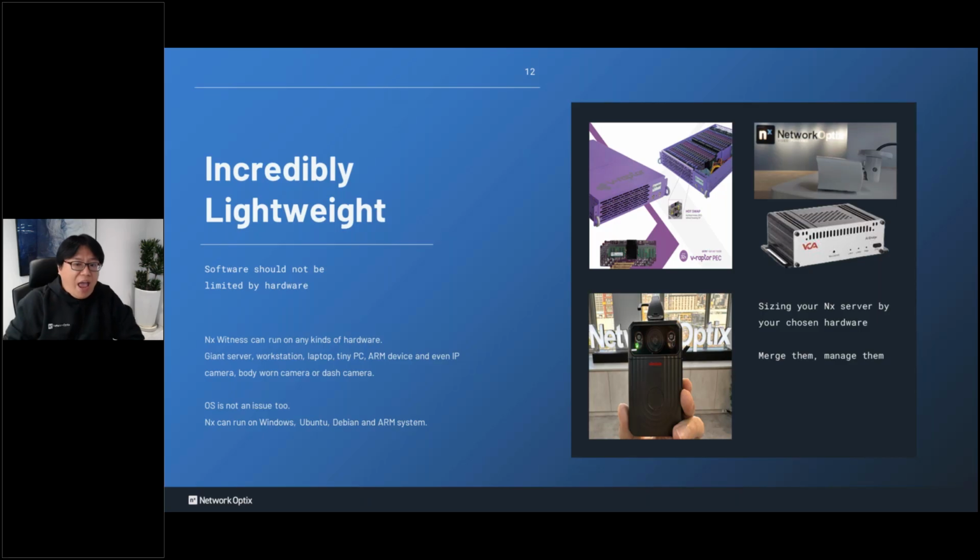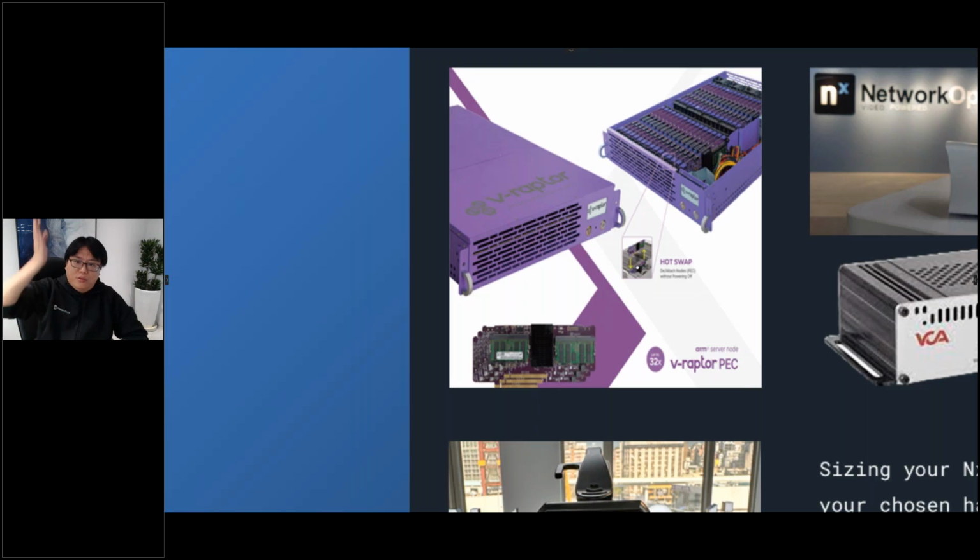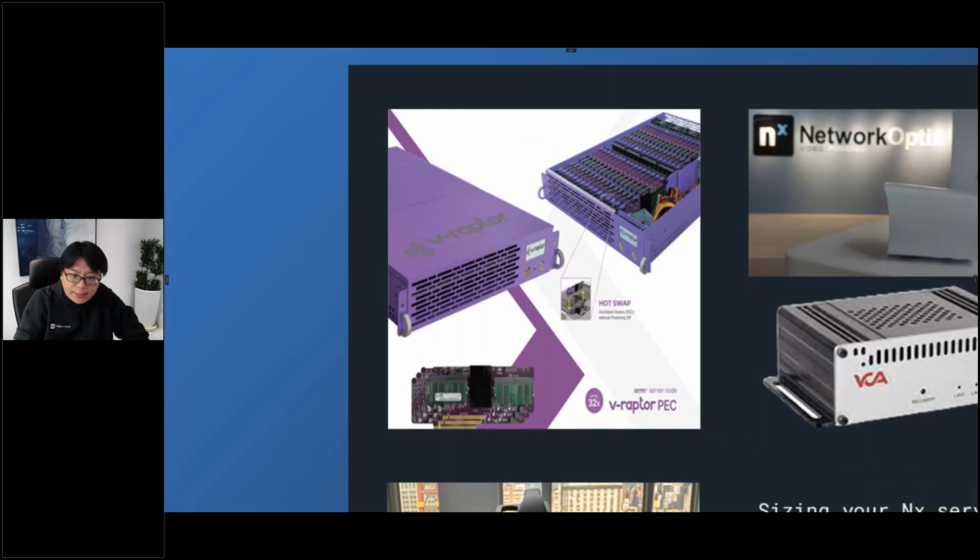We even have a customer that makes a card, the purple one. Each card is a device, and each device can record up to 128 cameras. So they make the chassis like that. Each chassis can hold 32 cards. That means 100 cameras in one card, 32 cards in one server. So this 2U server can handle 3,200 cameras.